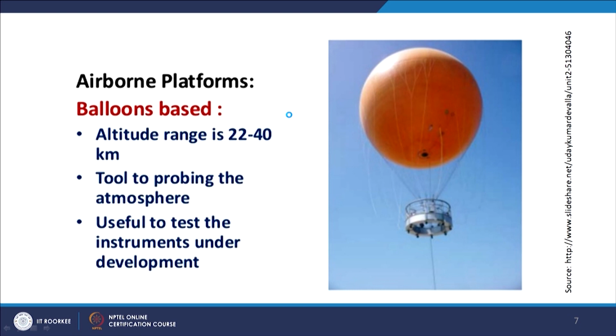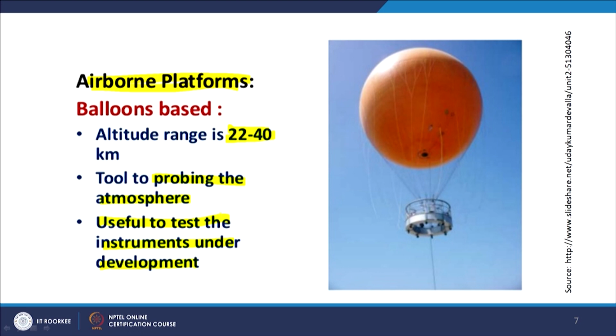When we go a little higher from the ground, then we can have airborne platforms, starting with balloons. Balloons are very common, a very old thing, and still being used. You can have balloons which can go up to 20 to 40 kilometers in height, and they can be used to probe different layers of the atmosphere with different constituents, depending on what kind of sensors or payloads you have, and also to test instruments under development.